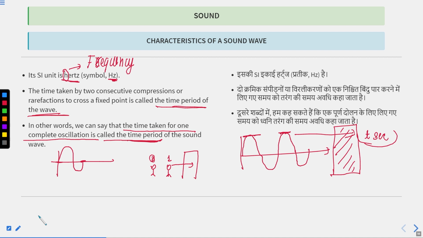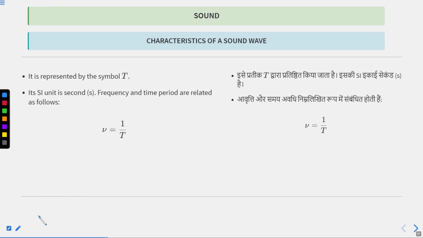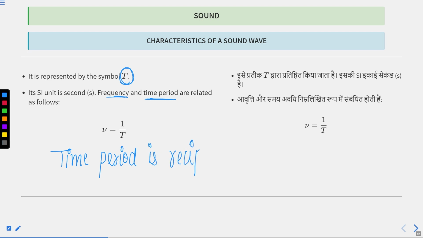Okay. Let's move forward. The time period of a sound is represented by capital T, and there is one relation between frequency and time period: frequency is the reciprocal of time period, or time period is the reciprocal of frequency.